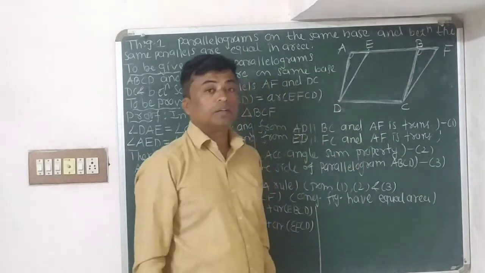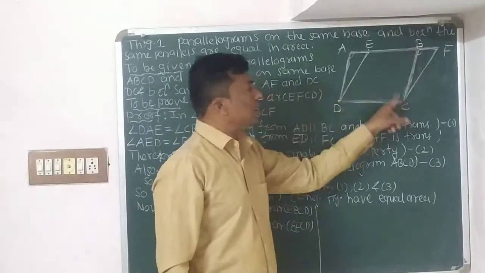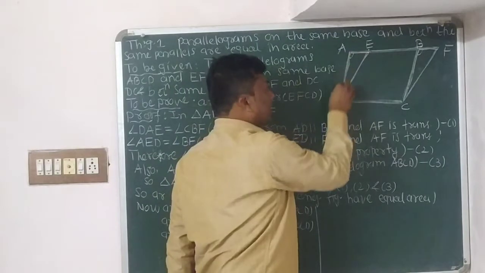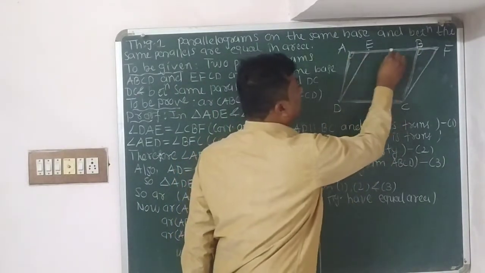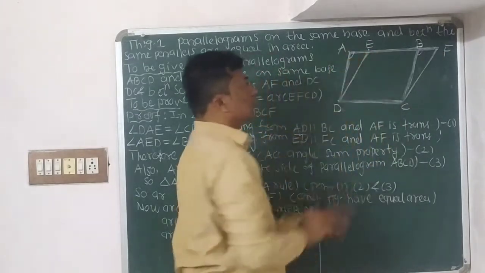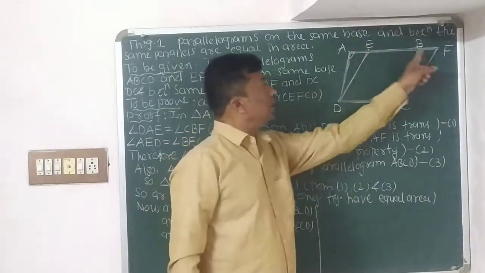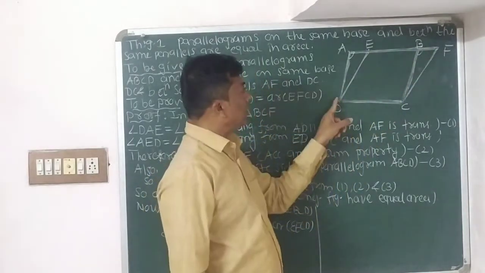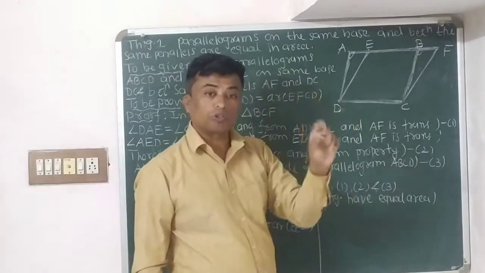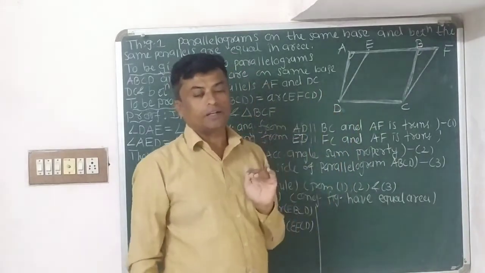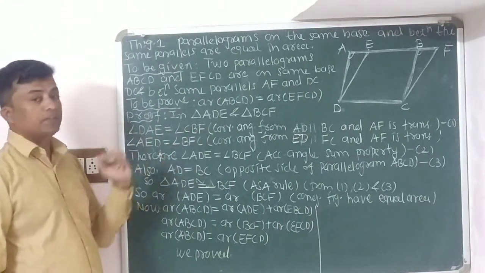Why are they equal? They are equal because AD and BC are parallel to each other. See, AD and BC are parallel to each other and AF is their transversal. So angle DAE and angle CBF are both corresponding angles and they are equal. So we can write angle DAE is equal to angle CBF.